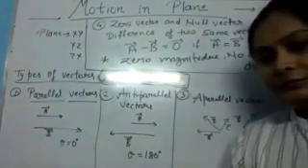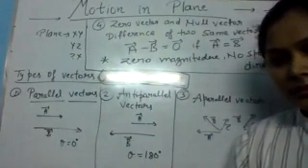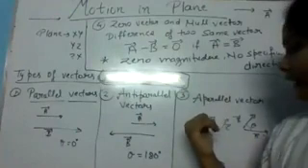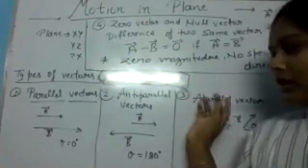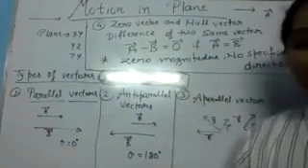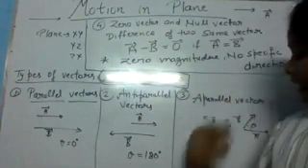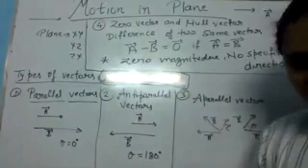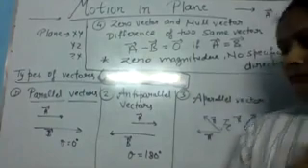Okay? Yes, ma'am. Okay. Now a-parallel vector, if they have any kind of angle between them, which angle is not equal to 0 degree and not equal to 180 degree, so they are called a-parallel vectors.